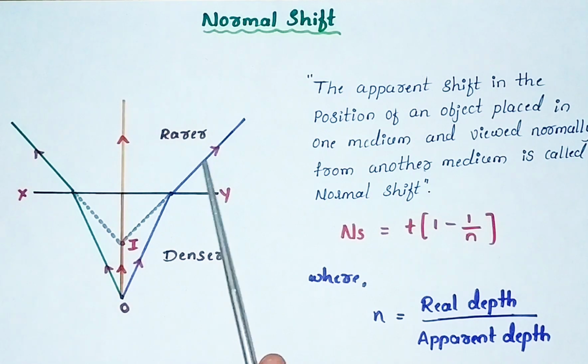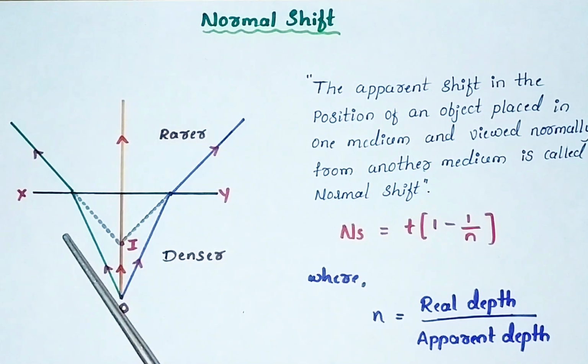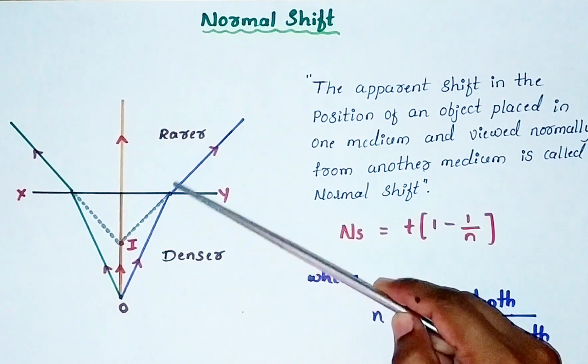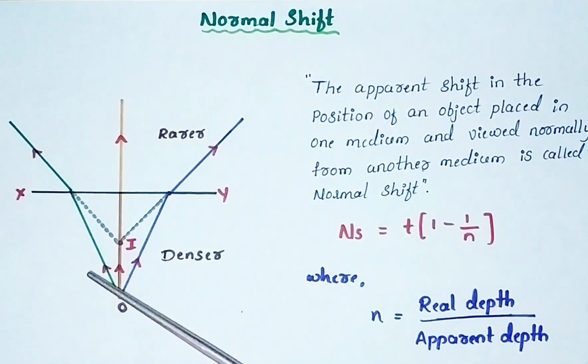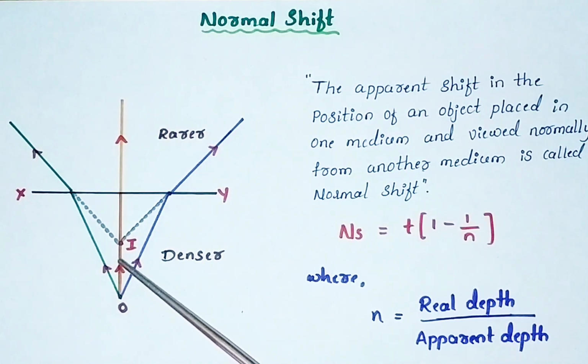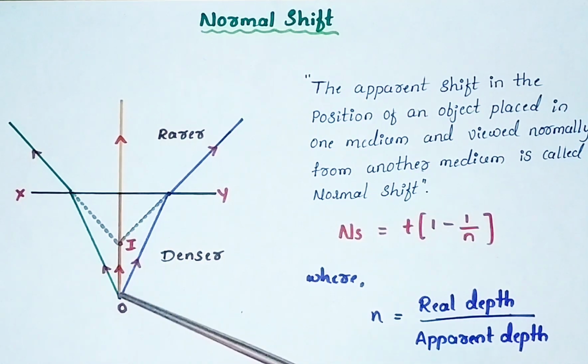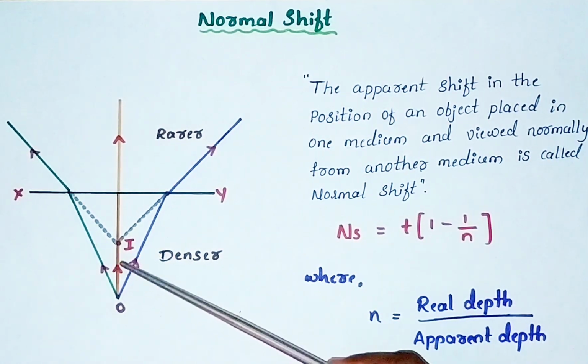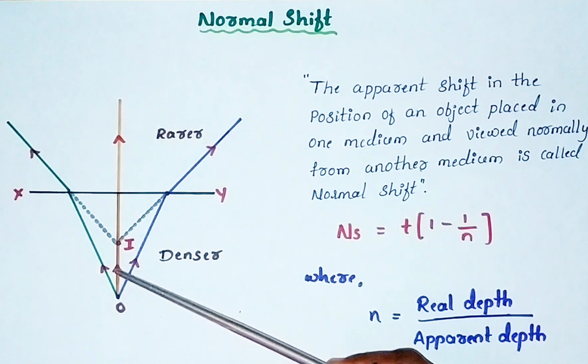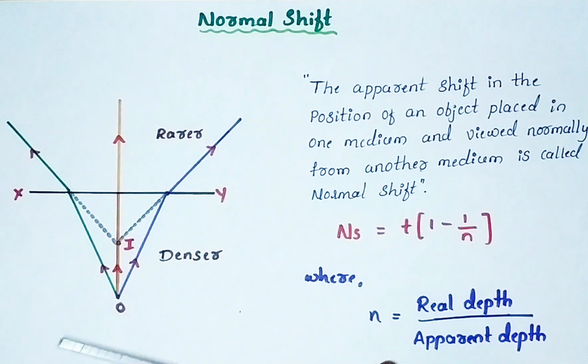They are bending away from the normal. This ray of light has to travel in this direction, but here bending of light takes place. And the second light radiation is traveling in a straight line because it is undeviated. Remember, at normal incidence, the ray of light is always undeviated. It is not deviated here. It is simply traveling in a straight line.